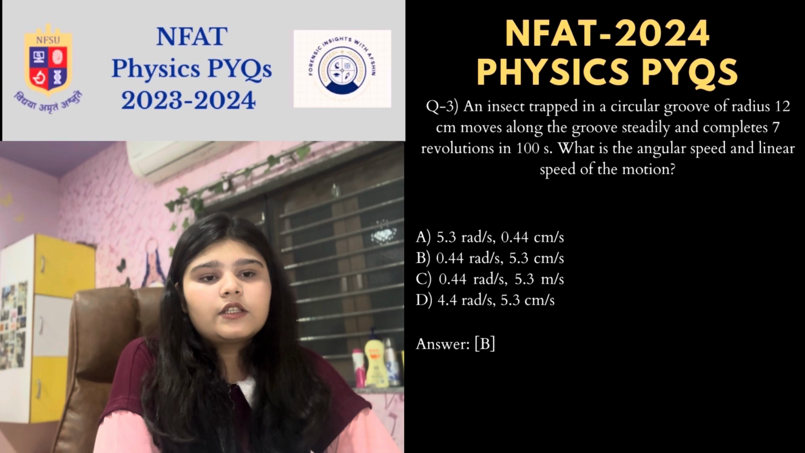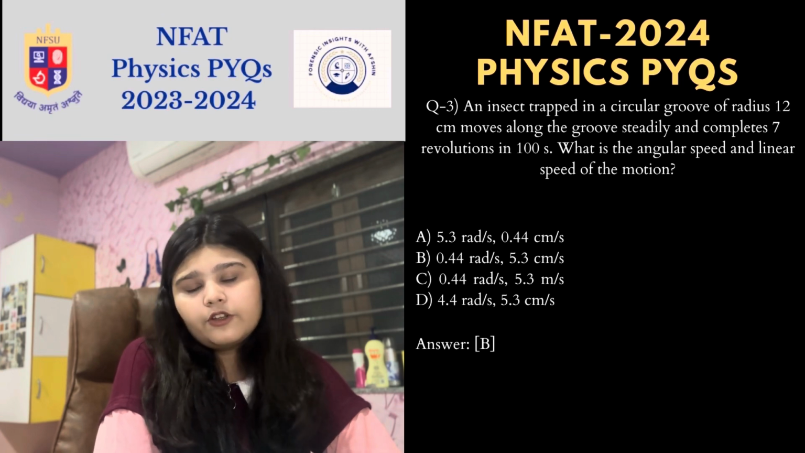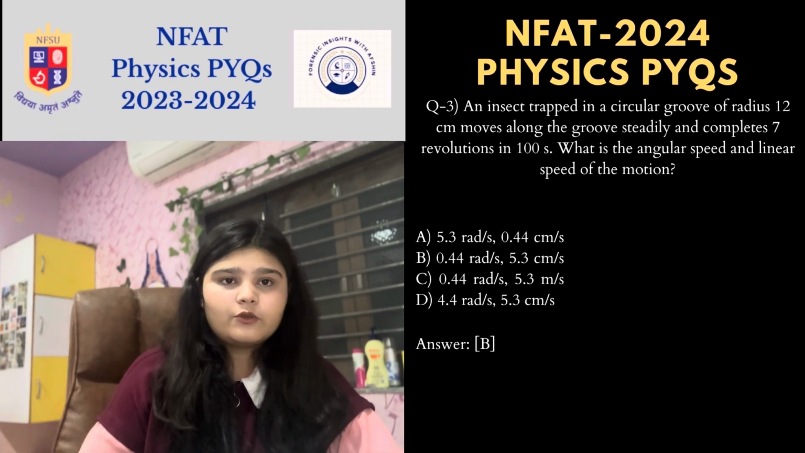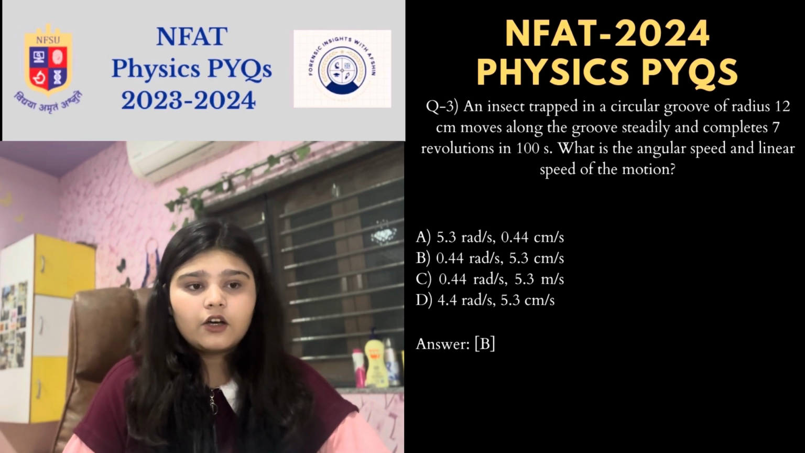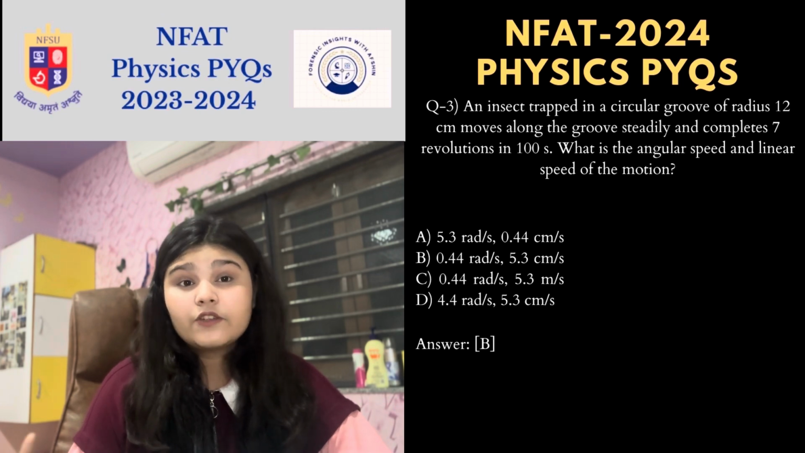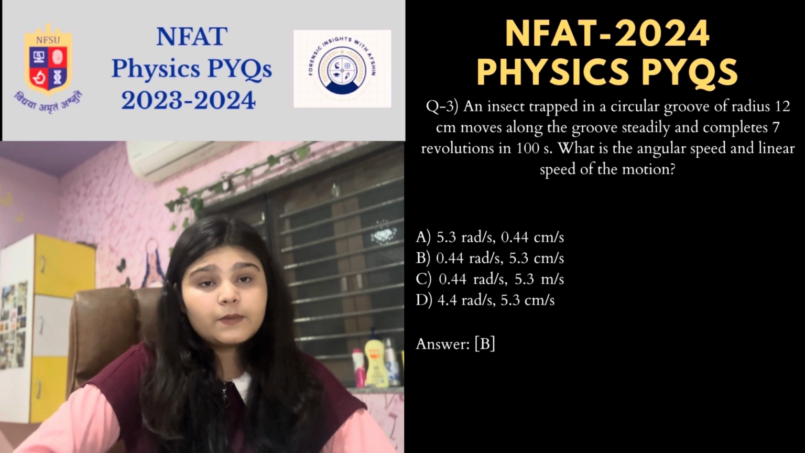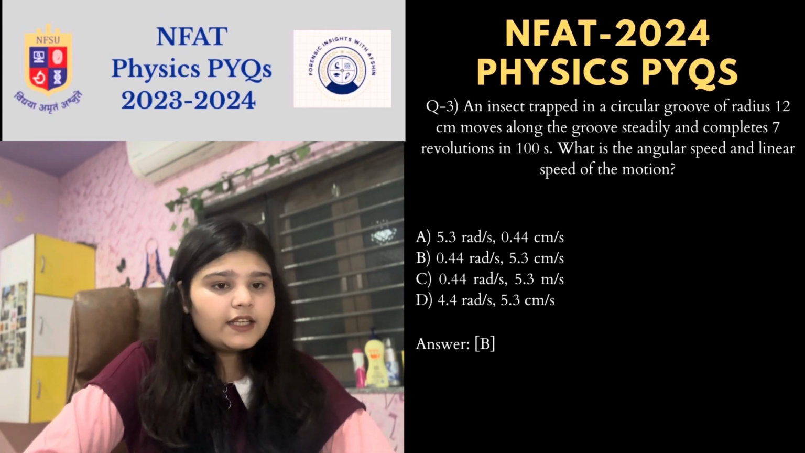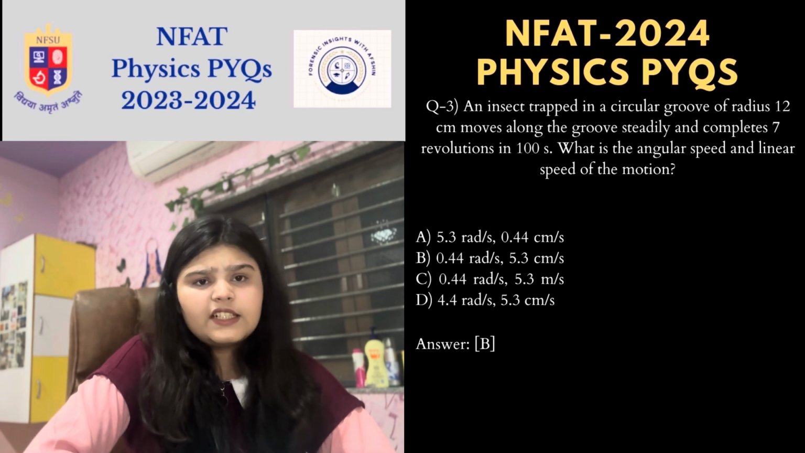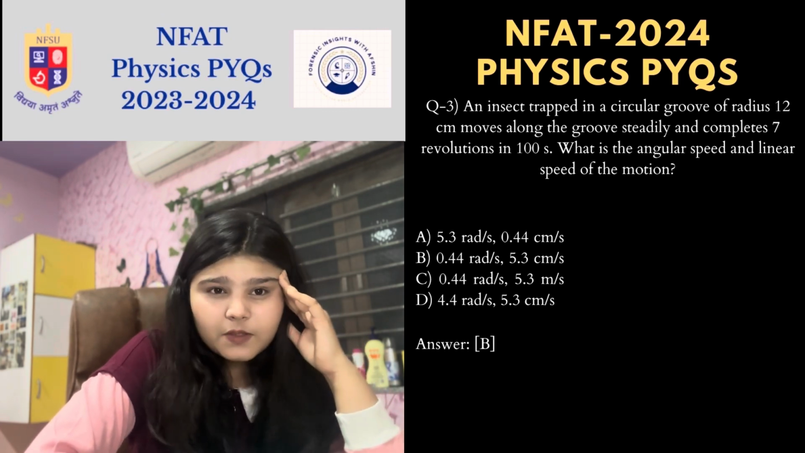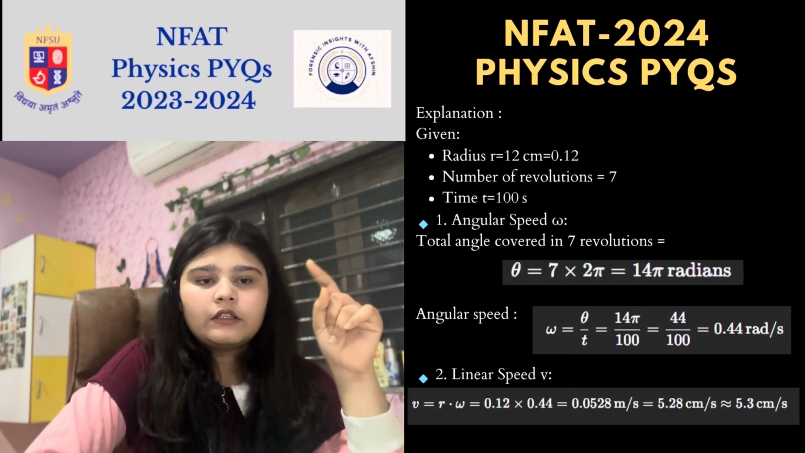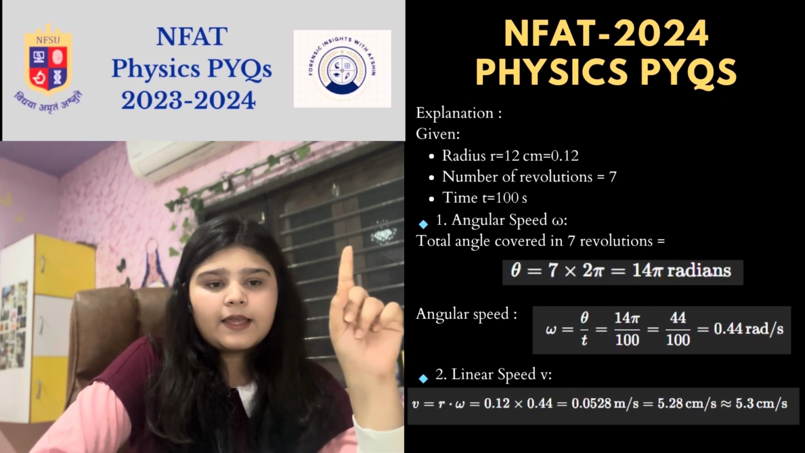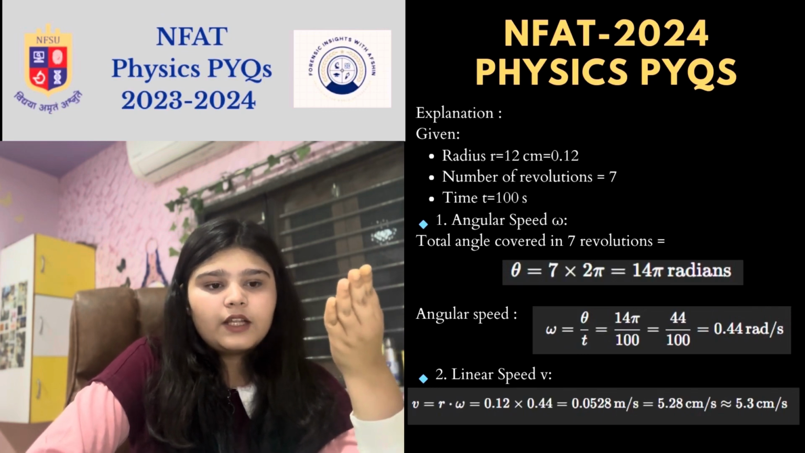Now the next question is about an insect. Again a numerical, write down the given points. An insect trapped in a circular groove of radius 12 cm moves along the groove steadily and completes 7 revolutions in 100 seconds. What is the angular speed and linear speed of motion? They have asked angular speed and linear speed. Obviously, linear speed will be found only when we find the angular speed. As I said, they have given radius, number of revolutions, and time. So the formula for angular speed